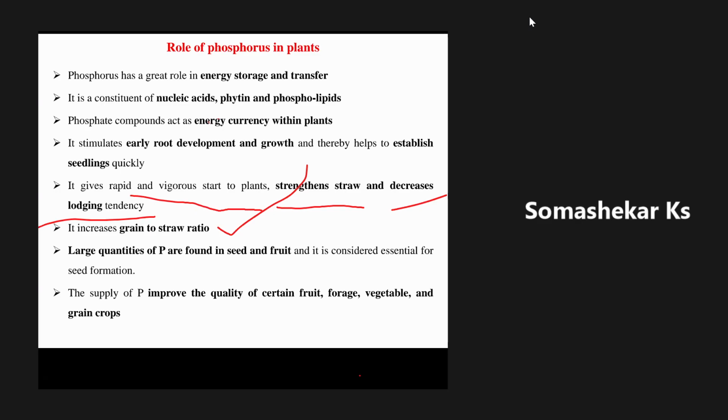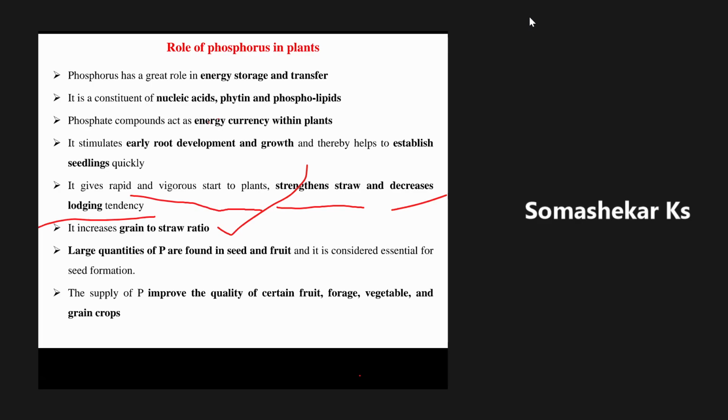Suppose we want to increase our economic grain part in any cereal, we need to go for proper application of phosphatic fertilizer with adequate quantity. Then only the number of grains per plant is going to increase. That is called the grain to straw ratio.